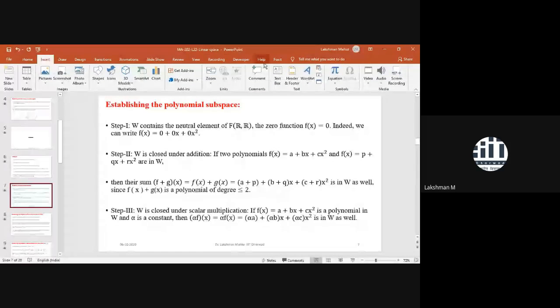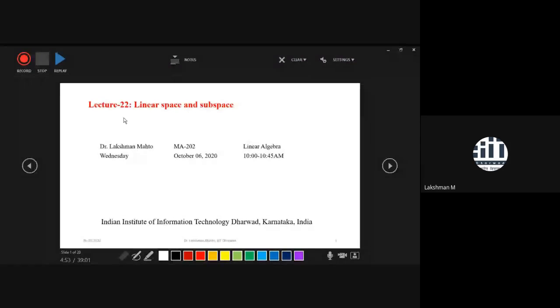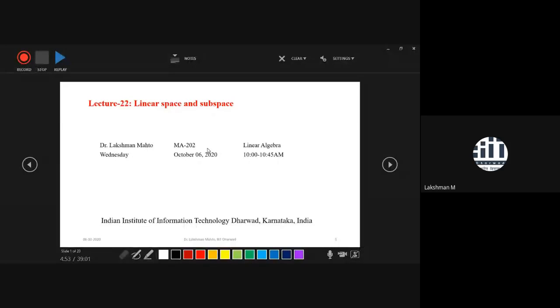So today we'll discuss again. I will give you a recap of linear space. Then I will go on to discuss in detail subspaces, and it is a totally different perspective where we try to generalize whatever we have already studied till now. All of these are related to the generalization concept. Right now we are doing a little bit of generalization. After that we will go for further application of this generalized concept. So today we will talk about linear space and subspaces.